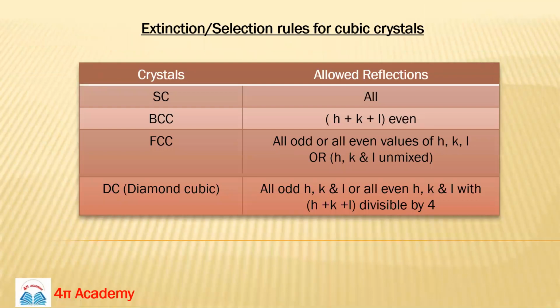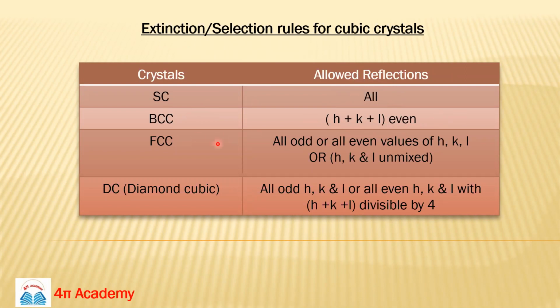So we can summarize these rules in this table. It would be easy for you to remember. For simple cubic, all the planes are allowed, all the reflections are allowed in a simple cubic crystal lattice. In BCC, if H plus K plus L is even, we will get the peaks.